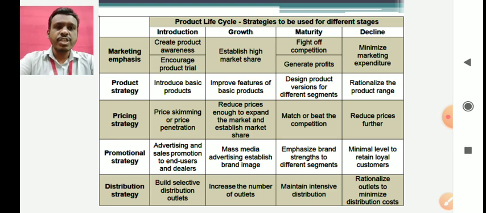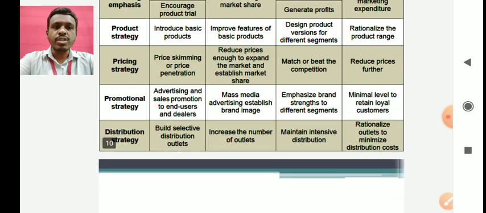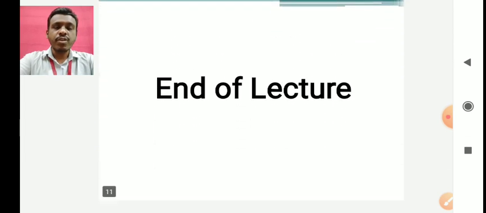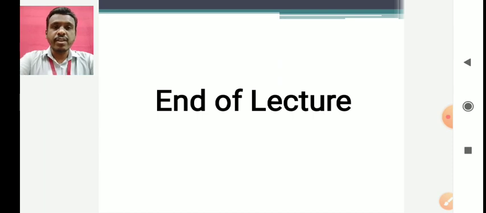So these are some of the strategies that you can use in various stages of the life cycle of your product.